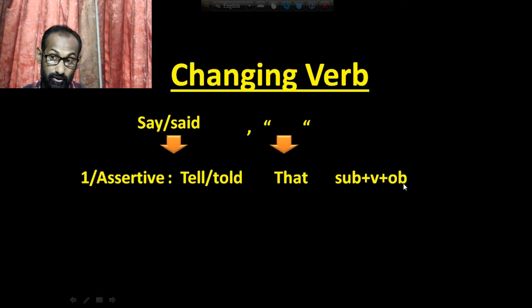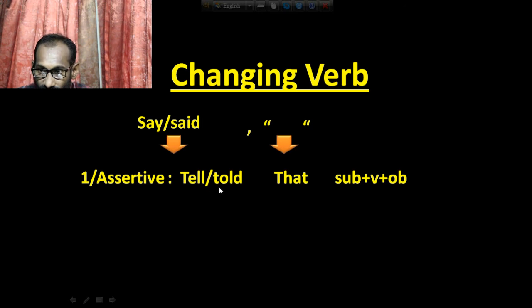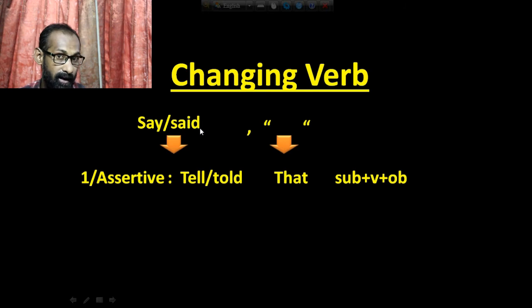I think you should watch very seriously. Look again. According to the assertive sentence, you have to use tell or told instead of say or said, or instead of comma. Okay, then you have to use that instead of inverted comma, and the next part of the sentence will be subject plus verb plus object for an assertive sentence.